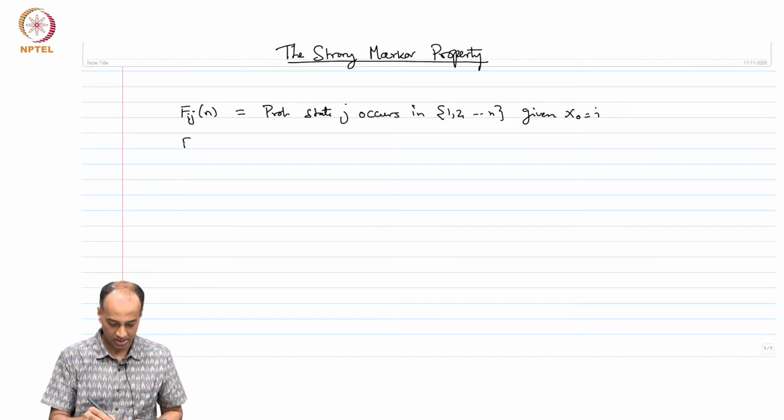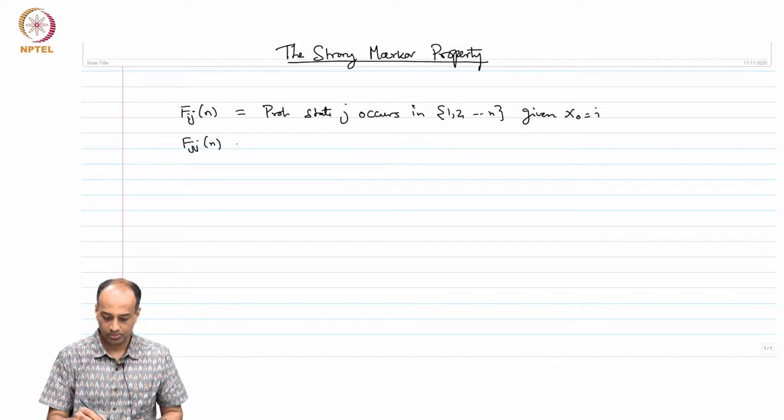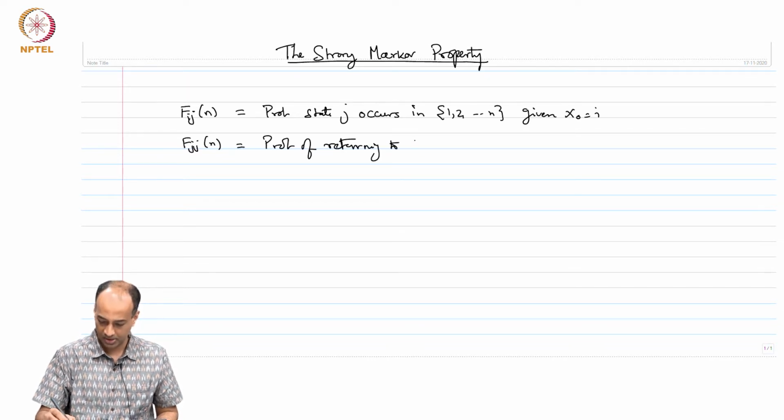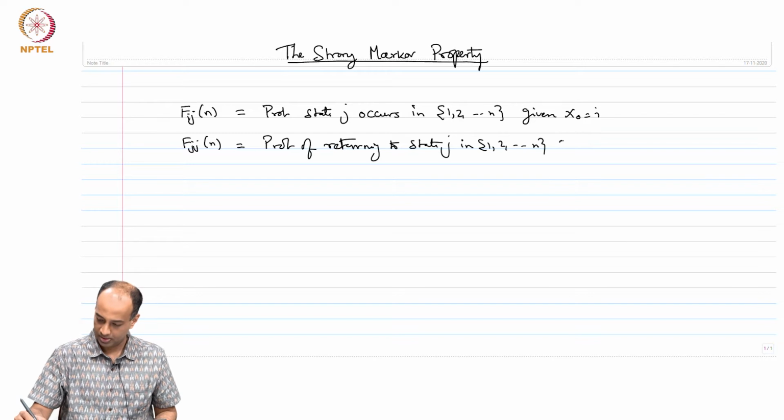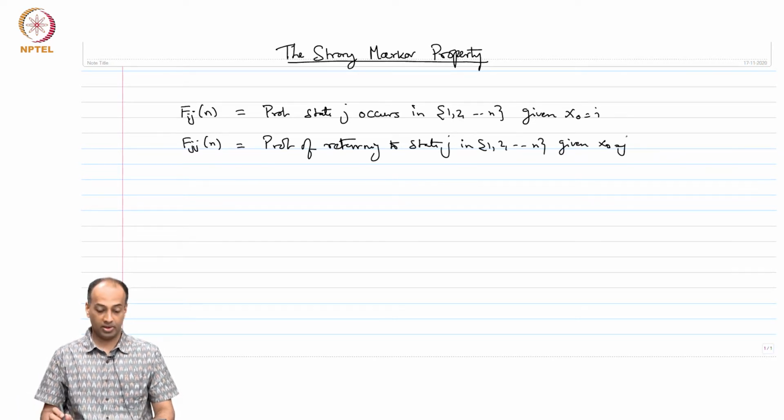And similarly, Fjj(n) is the probability of returning to state j in time 1 through n, given we started in state j.